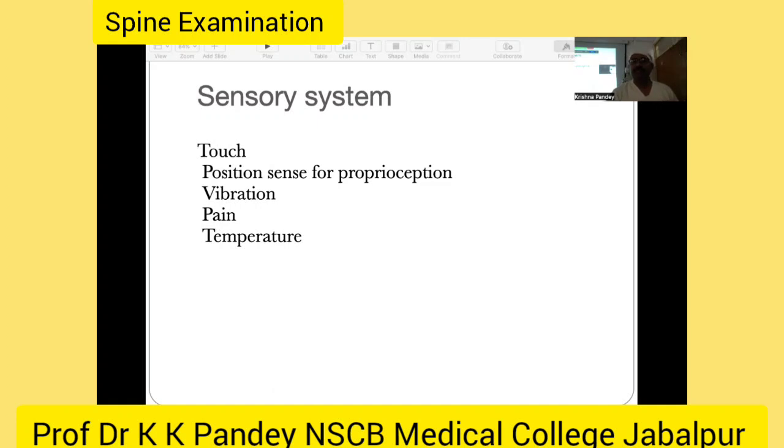Then after motor examination, we jump to the sensory system examination, because the spinal cord has 3 components. One is motor component, second is spinothalamic that identifies pain and temperature, and third is posterior column that identifies touch, position sense, and vibration. In sensory examination, we examine from abnormal to normal side. In motor examination, we examine from normal to abnormal side.